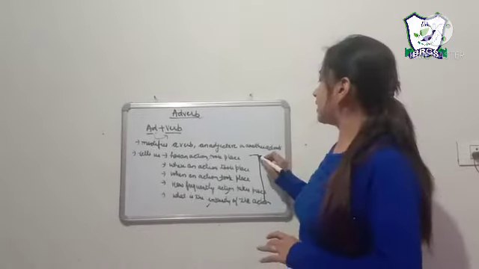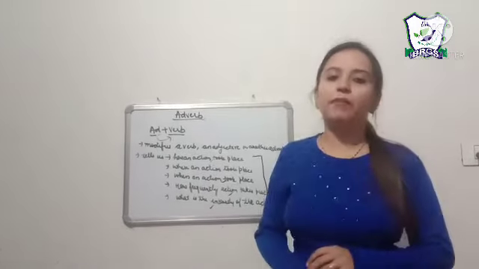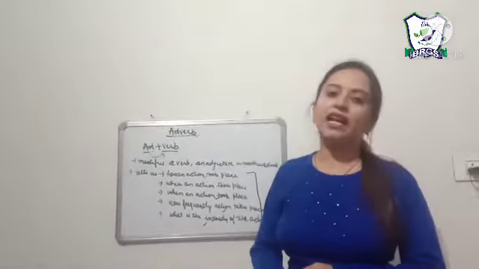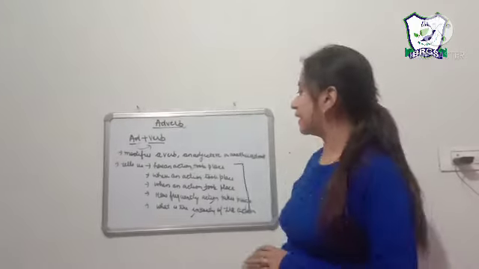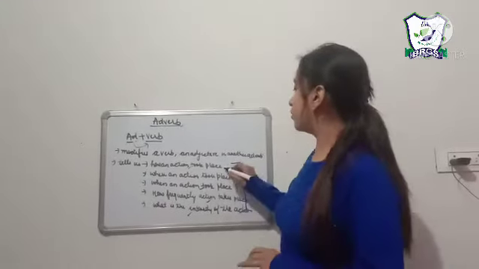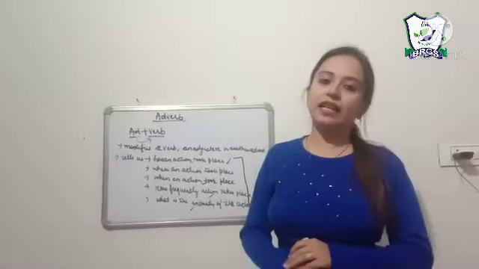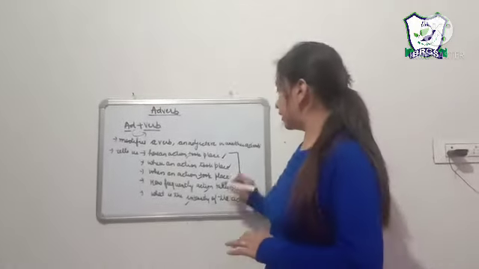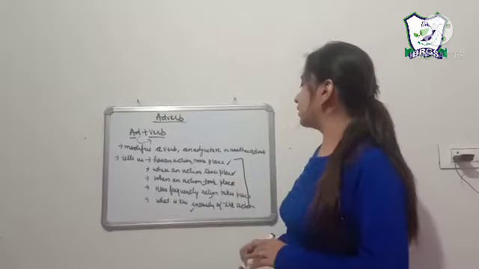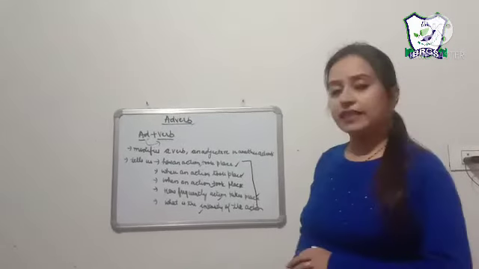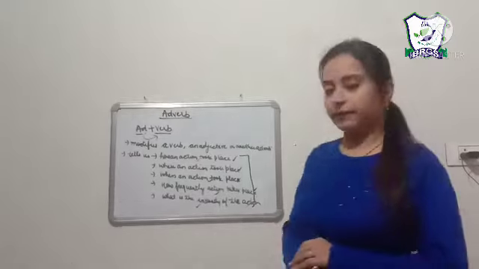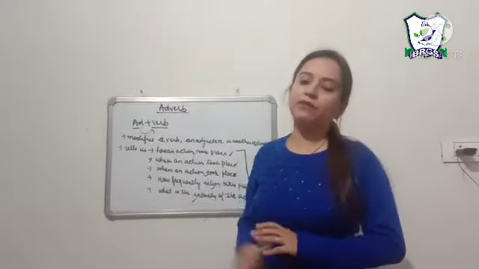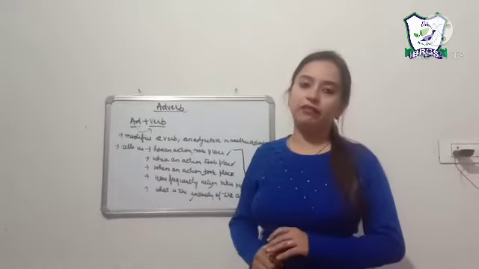So this takes us to the 5 types of adverb. The first one is the adverb of manner. The second one is adverb of place. The third one is adverb of time. Then the adverb of frequency. Then the adverb of degree. Now we shall move on to the 5 types of adverb one by one.